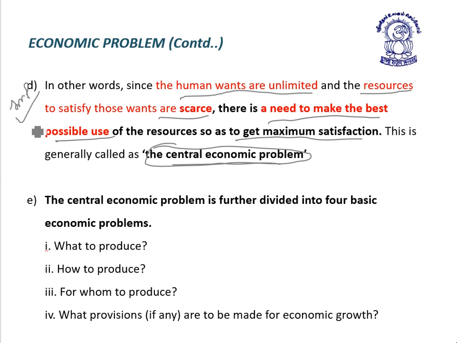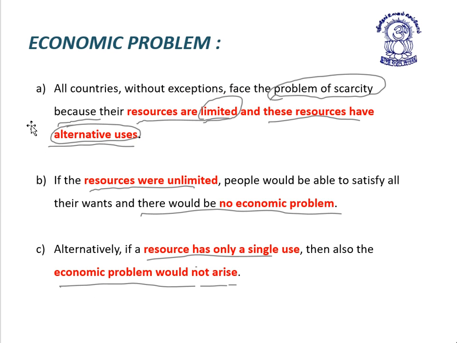So friends, till now we have discussed 4 points A, B, C, D for economic problem. Under point A, we discussed that all the countries without exception, that is all the countries of the world, face the economic problem, that is problem of scarcity, because resources are limited and these resources have alternative use.